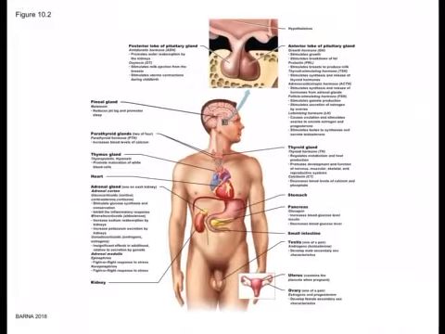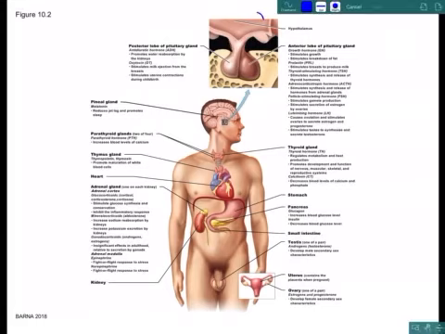Okay, and so we can look through here. This is a great slide because it really gives you a nice summary of what each gland does, and we will go over that throughout these slides. But you can see in the brain here, your hypothalamus is right here. And then hanging off your hypothalamus is your pituitary gland. We did see this in lab, so that should be familiar to you. And that pituitary gland is going to secrete hormones that will act on glands to release other hormones. And the hypothalamus will influence that pituitary gland.